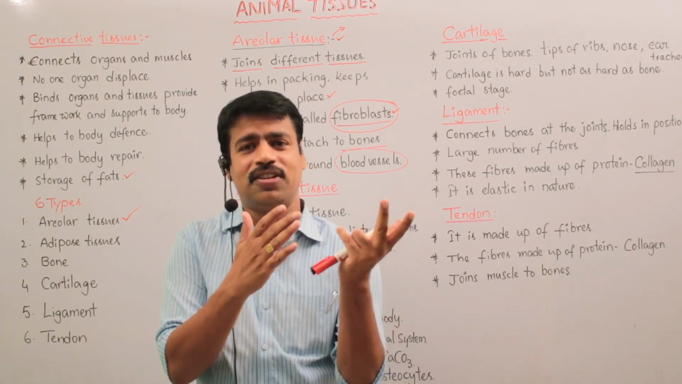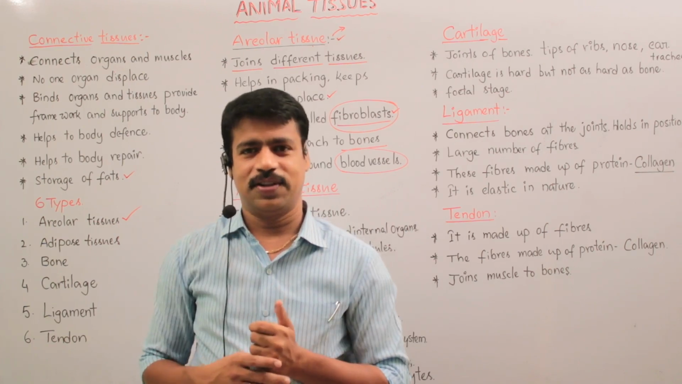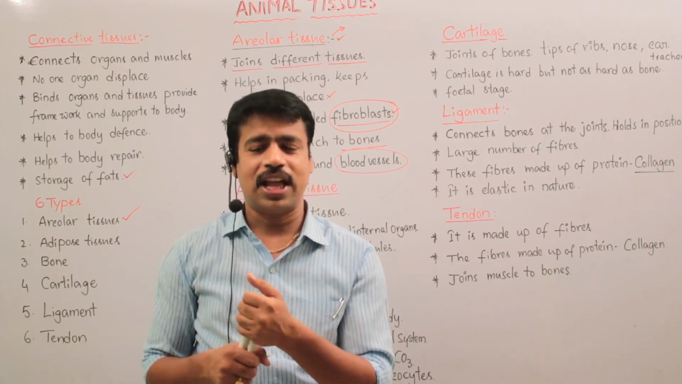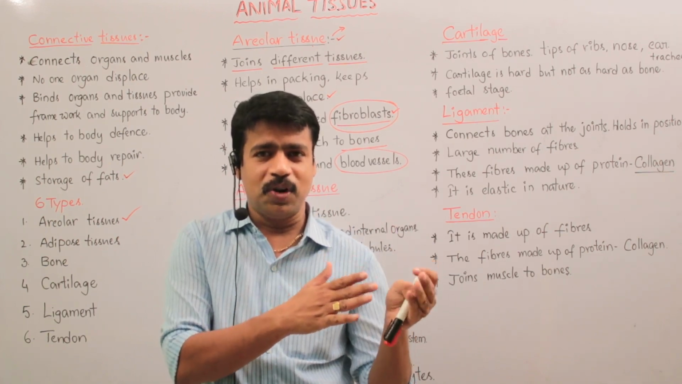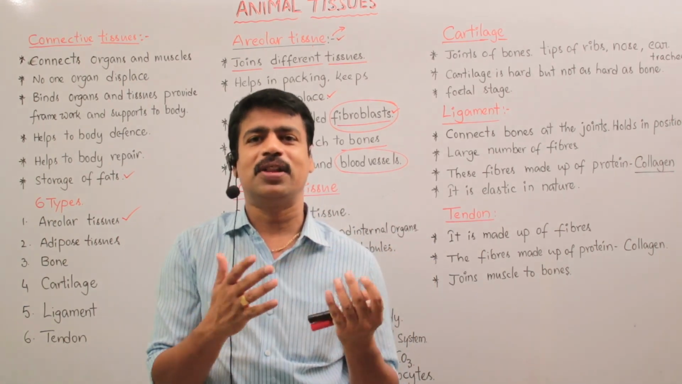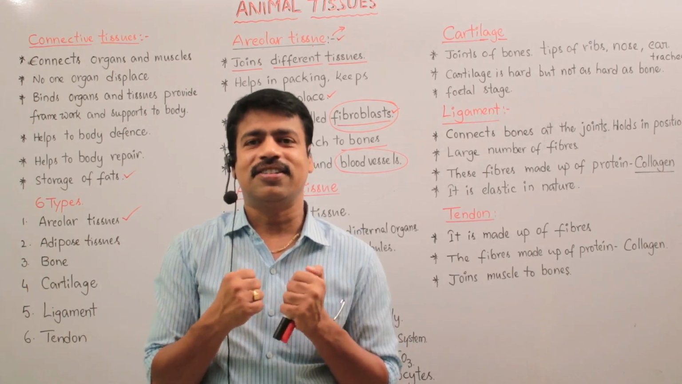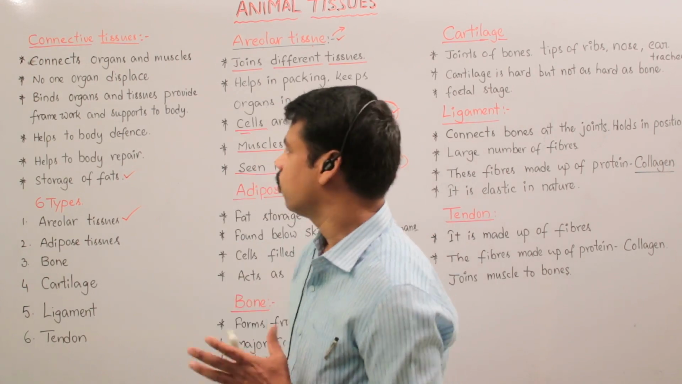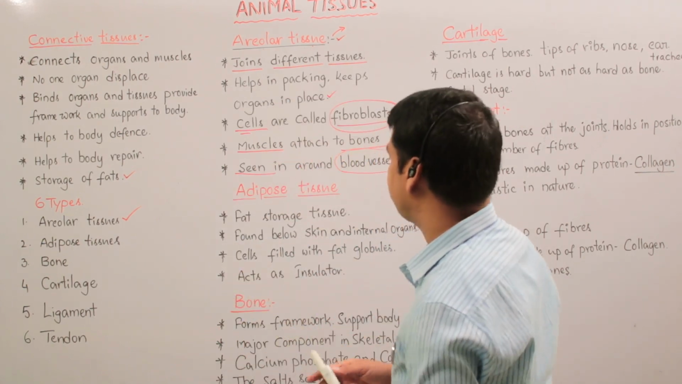The adipose tissue acts as an insulator against heat loss, so when fat globules are not present in old people, that's why they shiver in the winter season. Okay, so this is the importance of adipose tissue.